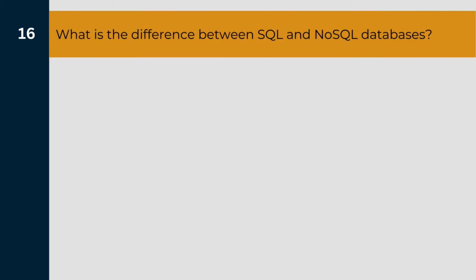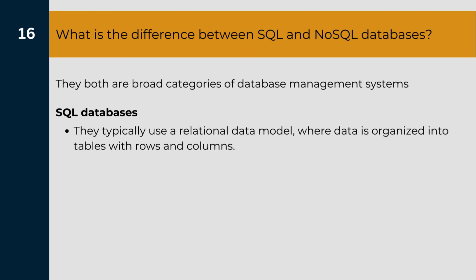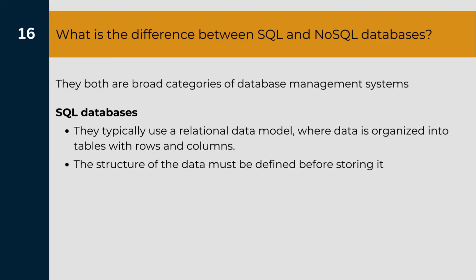So let us look at the last question in our list, which is: what is the difference between SQL and NoSQL databases? Now this is pretty easy to answer. SQL and NoSQL are both, in broad terms, database management systems. SQL databases typically use relational data models. That means the data is organized into tabular form. And that also means that the structure of the data must be defined before storing it.